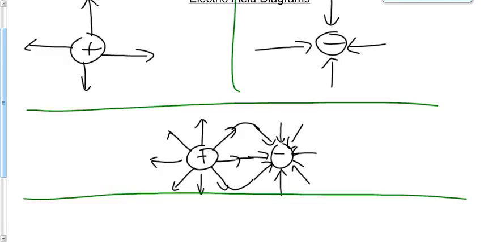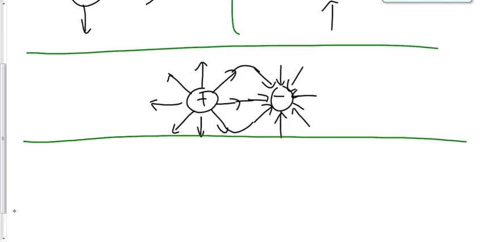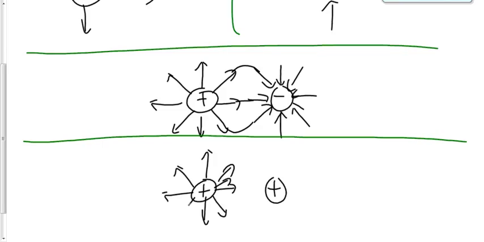If we have two like charges, say two positives, field lines will go away. Kind of get messed up in my field lines, but that's okay.